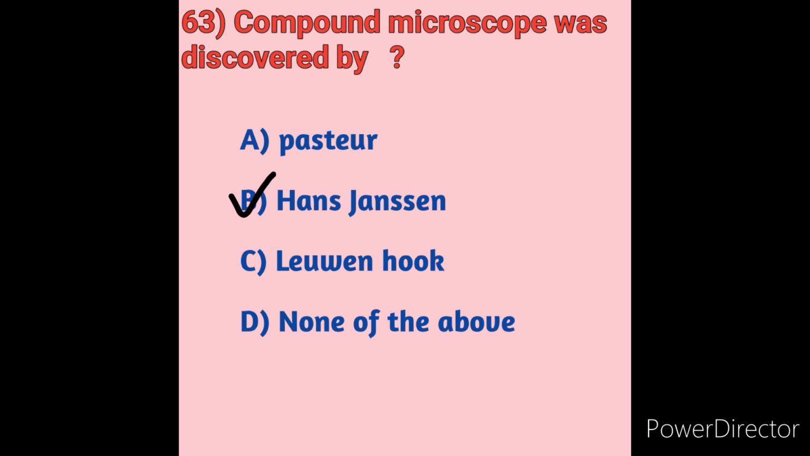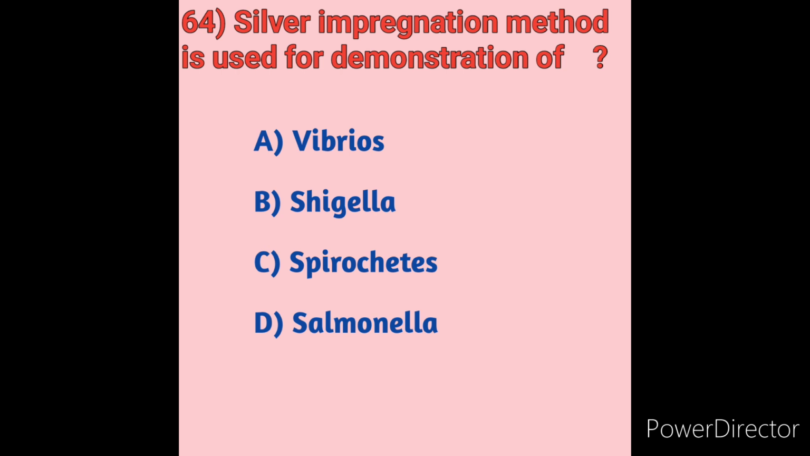Next we will move on to question number 64. The silver impregnation method is used for demonstration of. We will see the options. Option A, Vibrios. Option B, Shigella. Option C, Spirochetes. Option D, Salmonella.